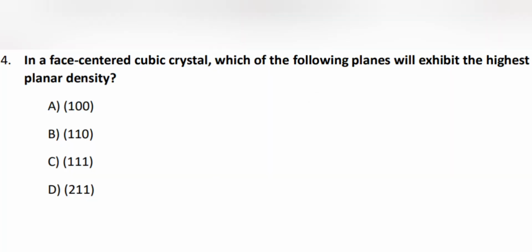Okay. So next question: in a face-centered cubic crystal, which of the following planes will exhibit the highest planar density? So we have to find which of these Miller indices plane representations will have higher planar density. So we have 1 0 0, 1 1 0, 1 1 1, 2 1 1. So based on the given indices, its actual figure, the structure will give us which one has more planar density. I'll show a few examples.